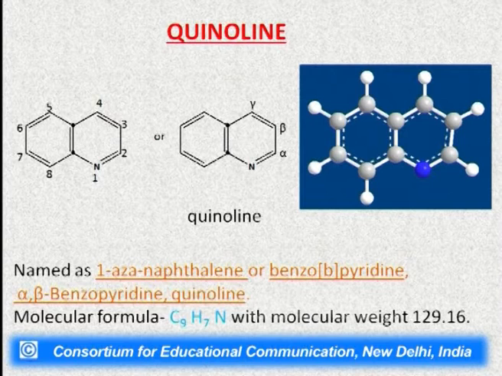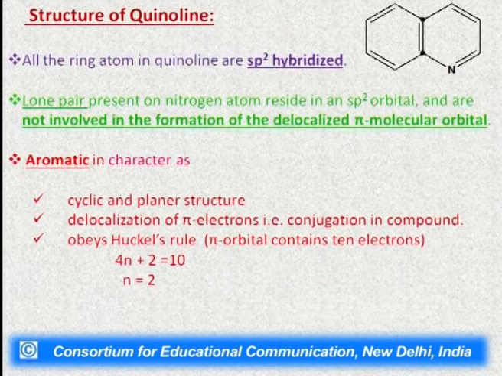The molecular formula of quinoline is C9H7N, with molecular weight 129.16. Then comes the structure of quinoline, that is, the state of hybridization of the carbon, nitrogen and hydrogen atoms. All the ring atoms in quinoline are sp2 hybridized.